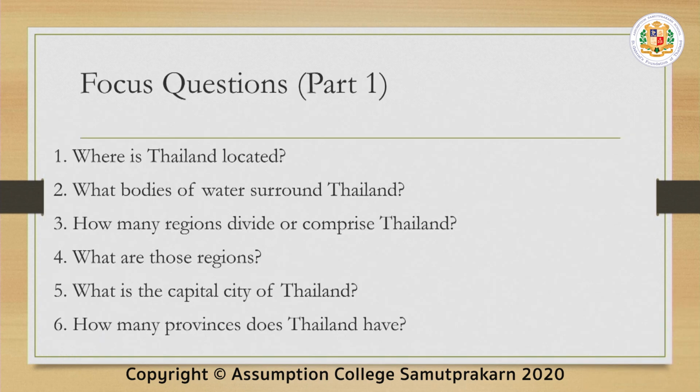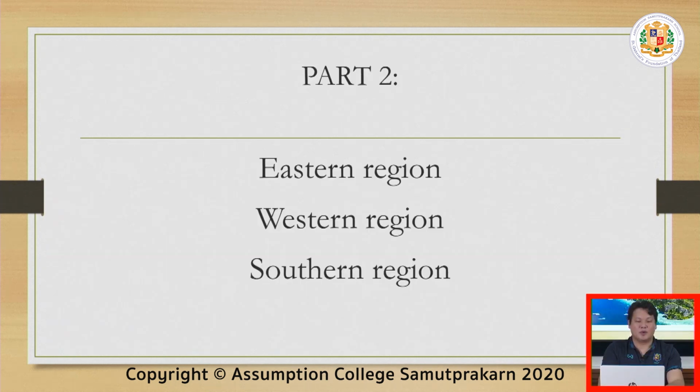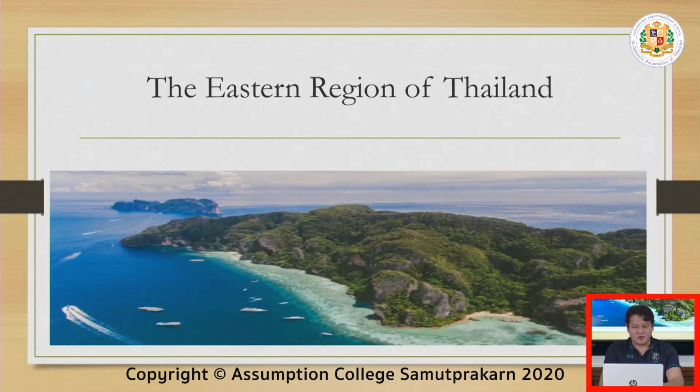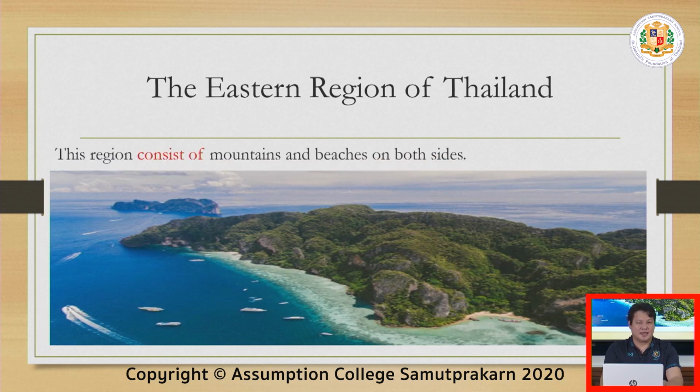Today, we will be talking about the eastern region, western region, and the southern region for our part 2. The eastern region of Thailand consists of mountains and beaches on both sides. There are beaches on the left, there are beaches on the right.